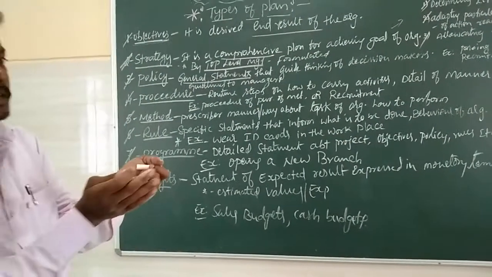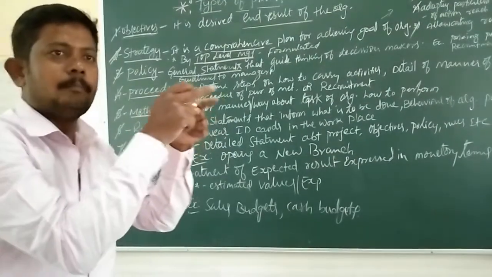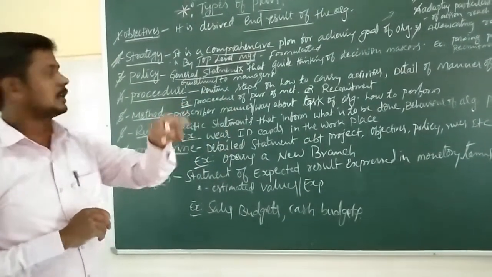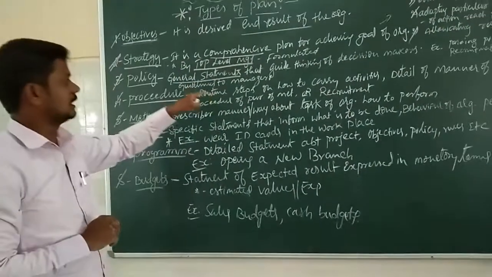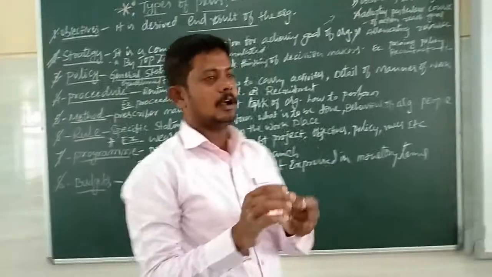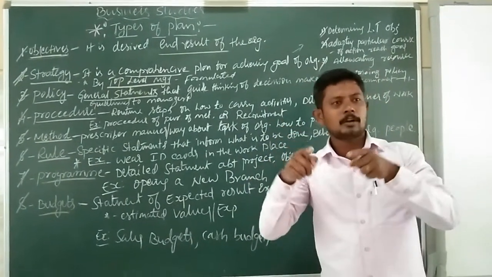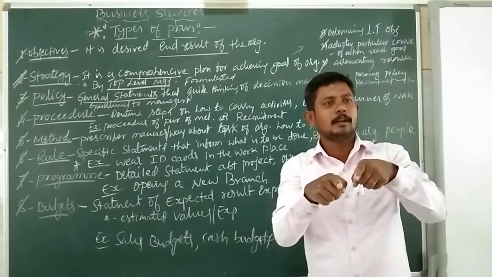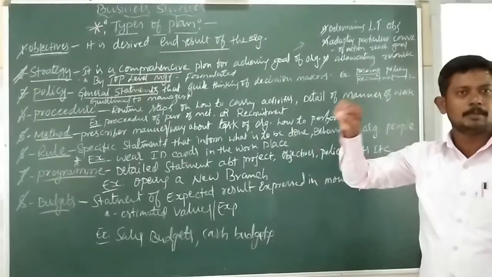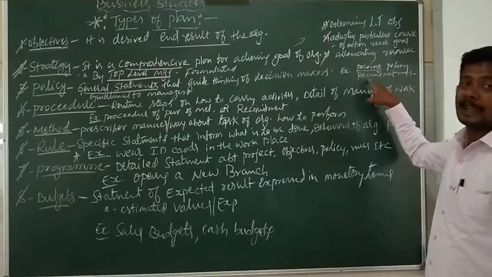Now, who makes the decisions? Those who make decisions are provided with certain broad guidelines, certain directions on how to make a decision, for the managers in the organization. For example, in that organization, we have to manufacture certain products. Whatever product we manufacture, how to fix the price, how to make the price fixing. Examples of policies are pricing policy and recruitment policy.